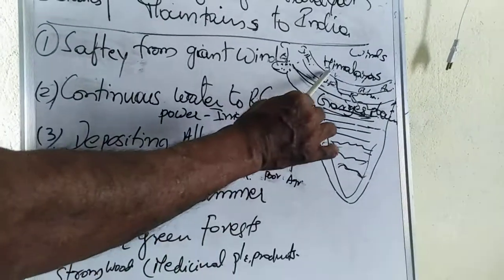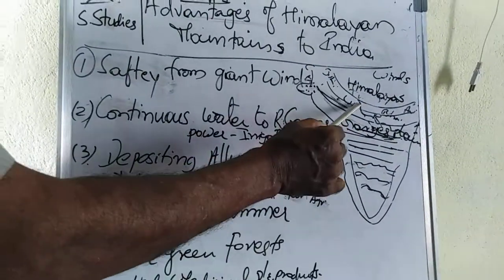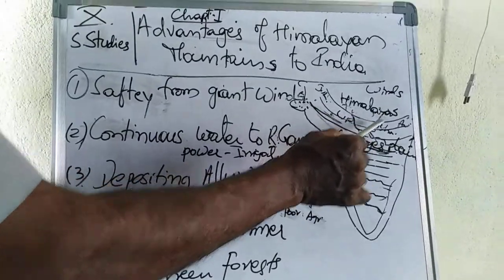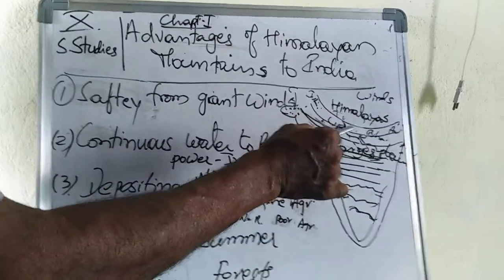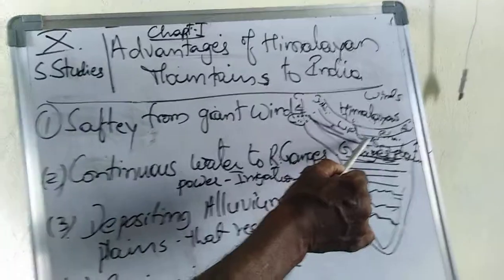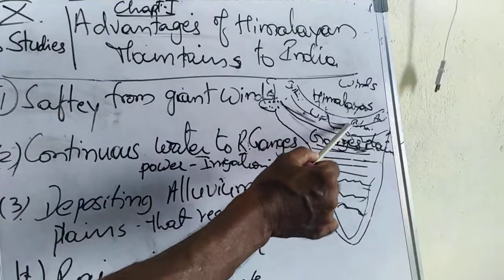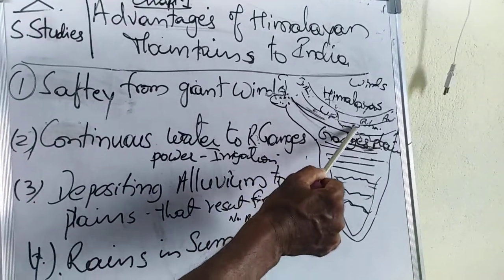That is the nature. This ice and snow convert into water and provide water to the river Ganges that is flowing from here.